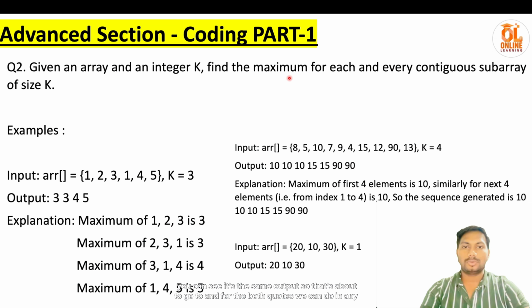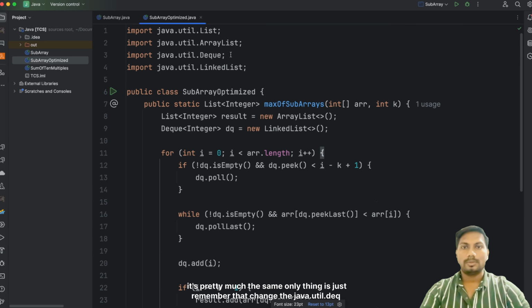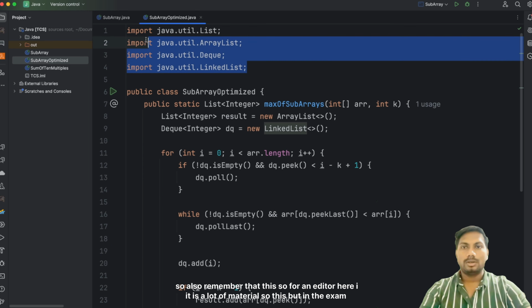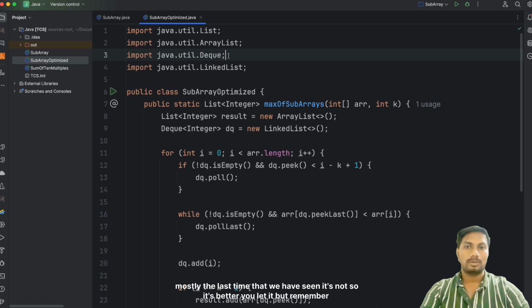It's the same thing. If you see here, if DQ, in the sense that we are checking if it's empty or not. Here we are explicitly mentioning empty or not, and you are checking if it's in the same kth subarray. Again we are doing a while loop to check if it's the max element or not. Then we are adding that index, then the same logic and return the array. It's pretty much the same. The only thing is just remember that it's in java.util, so also remember these indices. In an editor here, it will automatically suggest, but in the exam, mostly, the last time that we have seen, it doesn't suggest. So it's better you remember where the DQ is exactly.